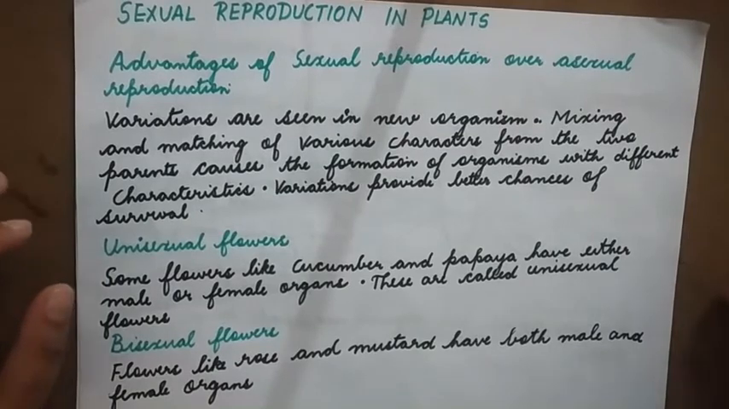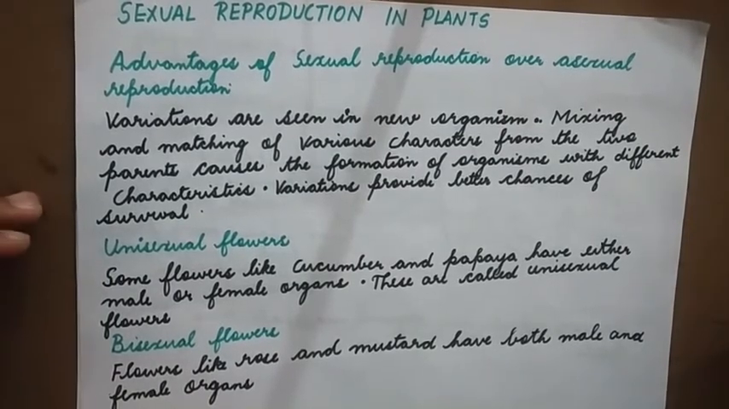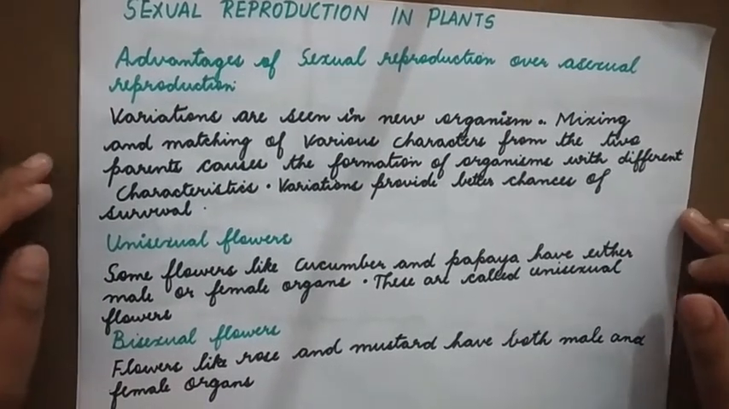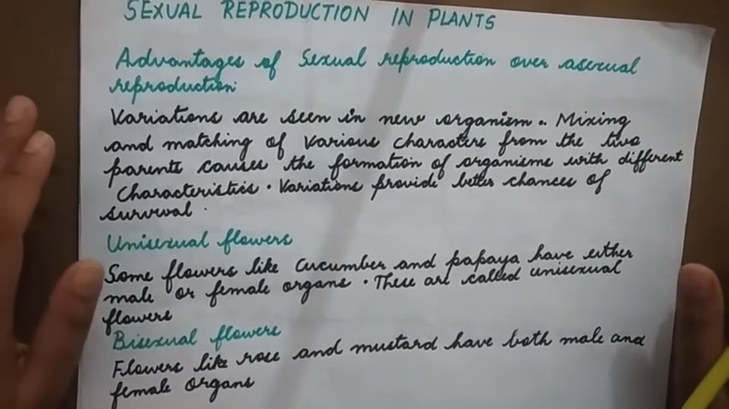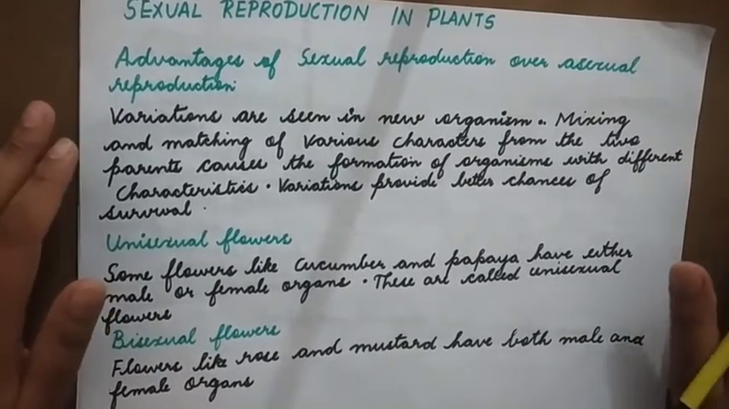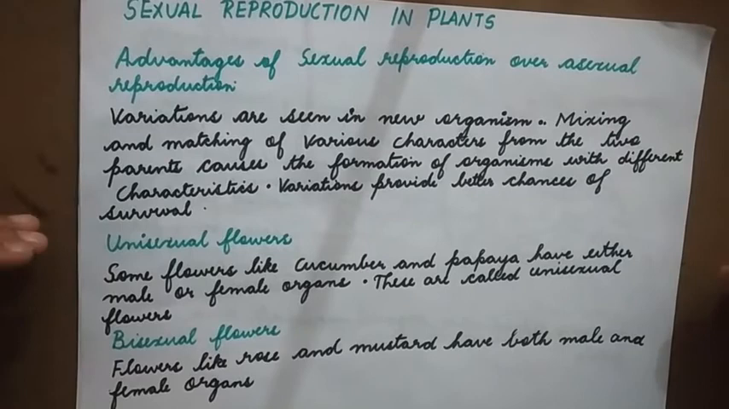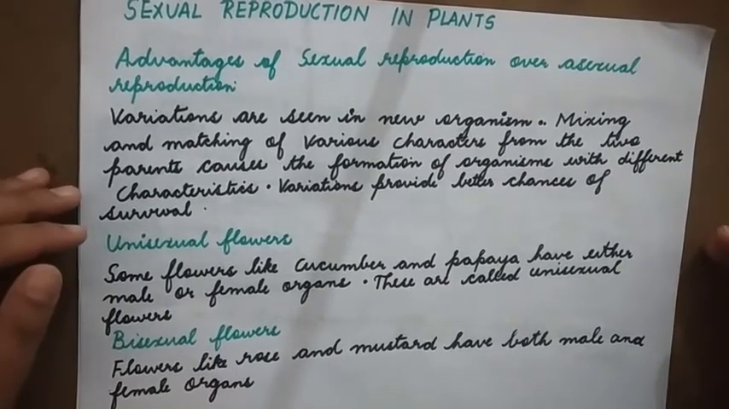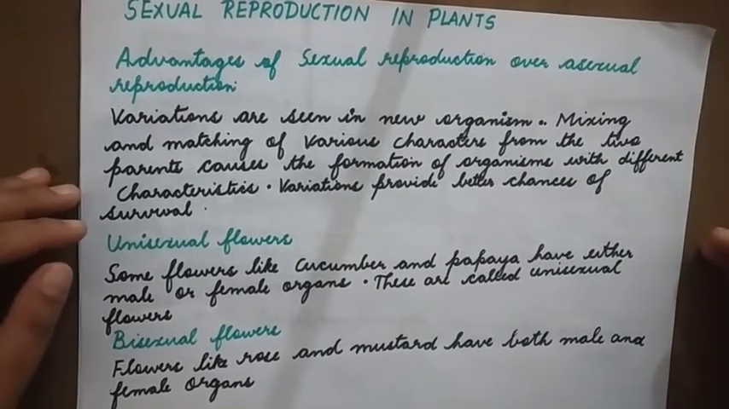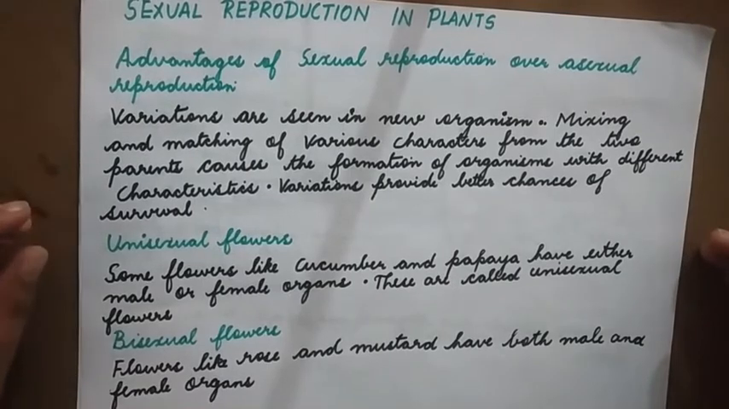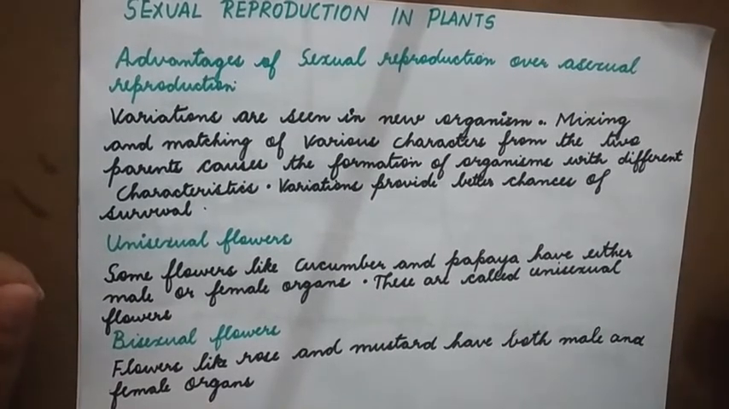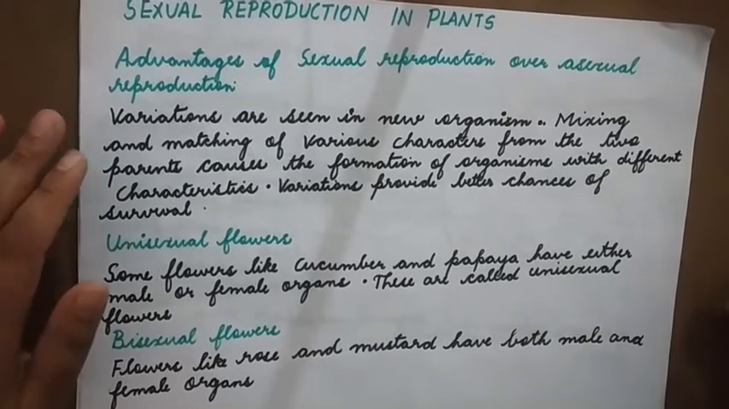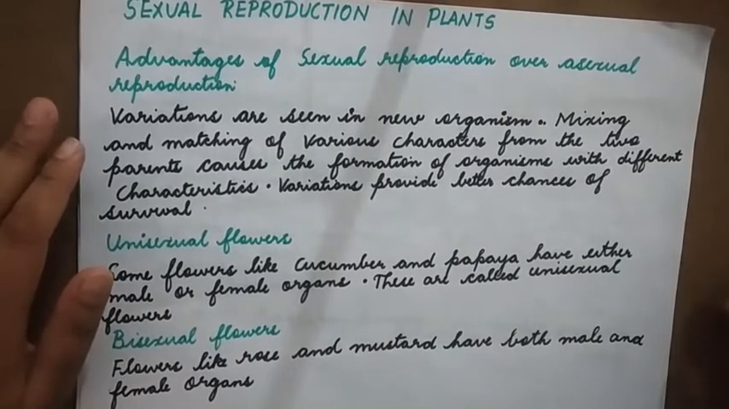Now we know the environmental conditions are slowly changing. Suppose the organism has the same characteristics, how will it adapt to the changing environmental conditions, right? Only if there is variation or a change, that change will provide a better chance of survival for an organism. So that's why we see sexual reproduction is of an advantage.